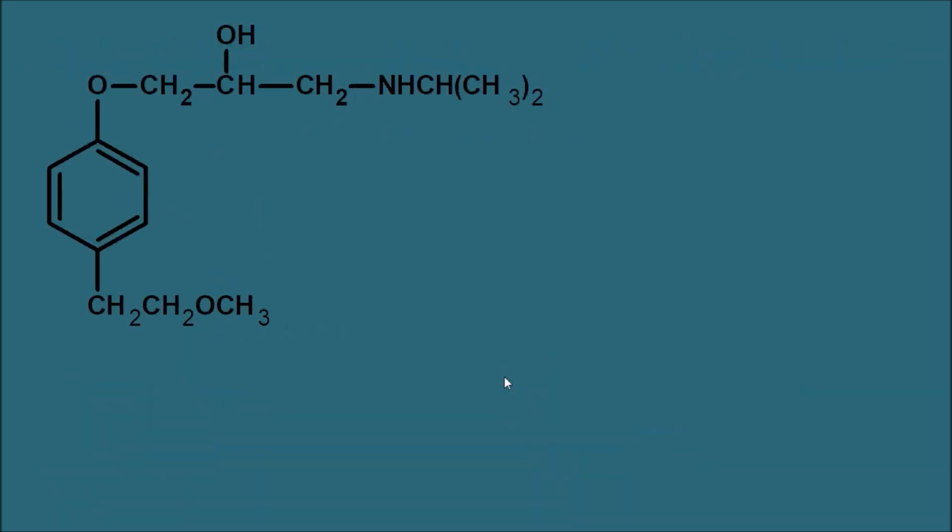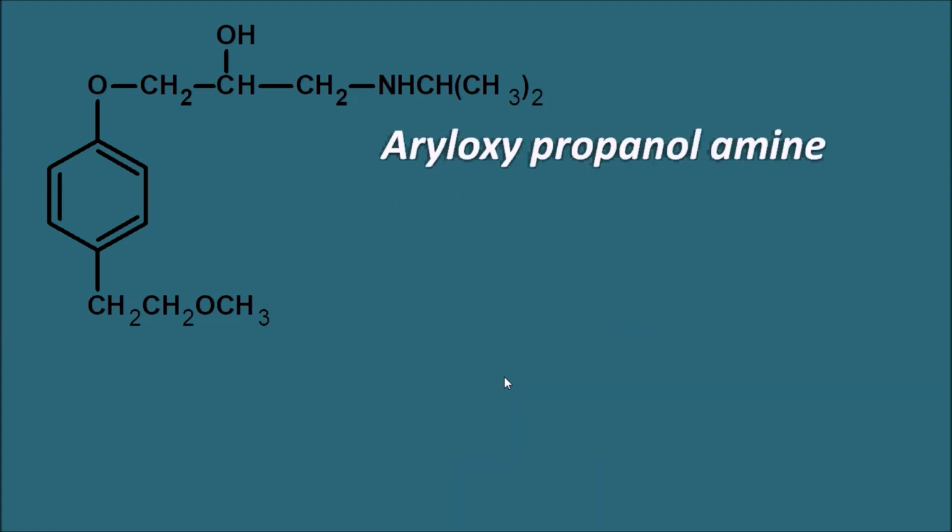Now let us see the structure, and we can identify that this structure has the propanol. This propanol is attached with the amine. So it is a propanolamine, and this propanolamine is attached to the phenoxy group. All the beta blockers are chemically related to aryloxypropanolamines. Here we can observe the propanol side chain which is attached to the amine, and this propanol is again attached to the phenoxy. So here it is a phenoxypropanolamine. So all the beta blockers have the aryloxypropanolamine structure. They have a common suffix, olol.